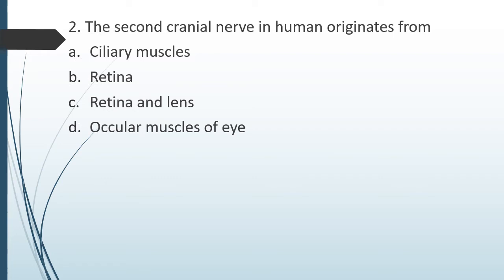Question number 2. The second cranial nerve in human originates from ciliary muscles, retina and lens, ocular muscles of eye. The second cranial nerve in humans originates from. Correct answer is option B, that is retina. And what is the second cranial nerve? Right, the optic nerve.